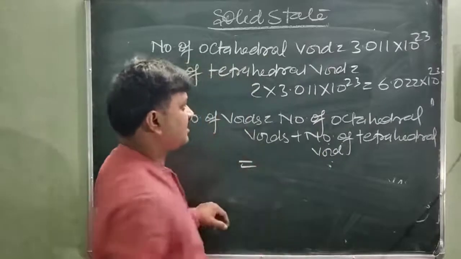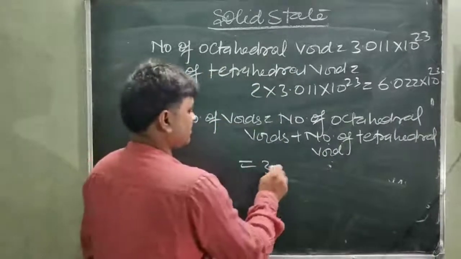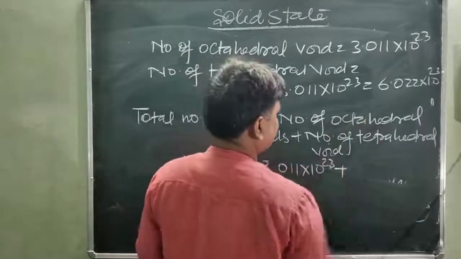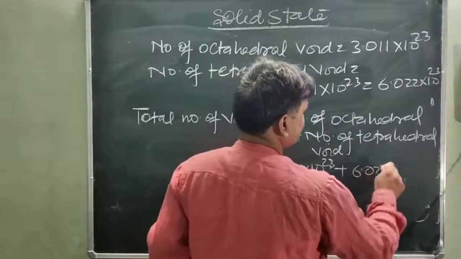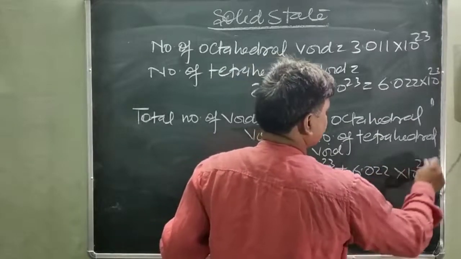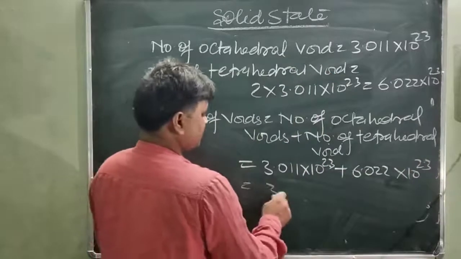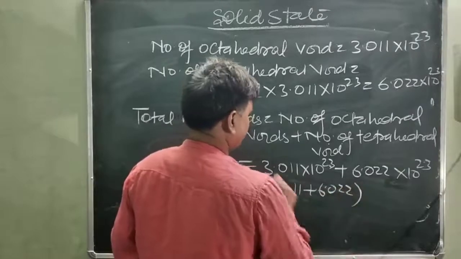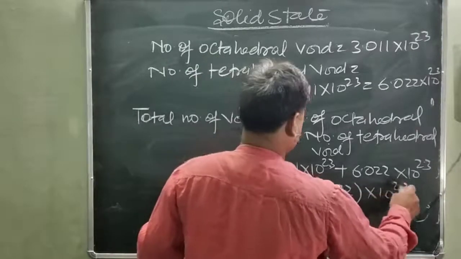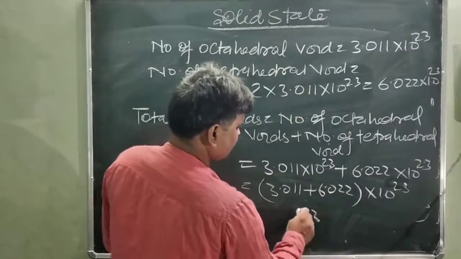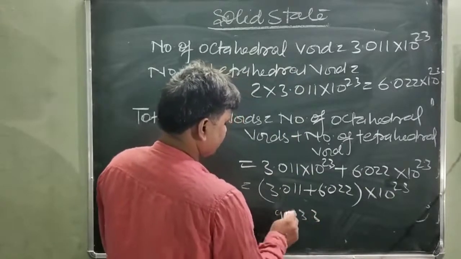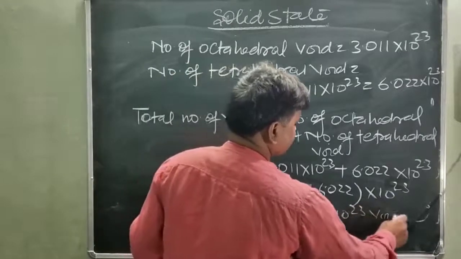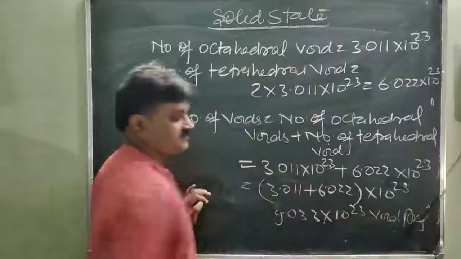So the number of octahedral voids you have to see, this is 3.011 into 10 power 23, plus tetrahedral voids 6.022 into 10 power 23. So it becomes 3.011 plus 6.022 into 10 power 23, or you can see this is 3, 3, 0 and 9. So 9.033 into 10 power 23 voids. This is it.